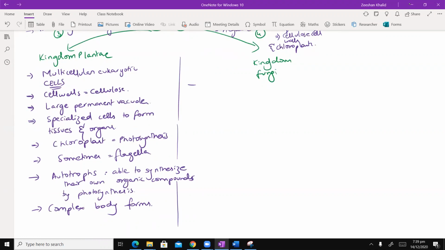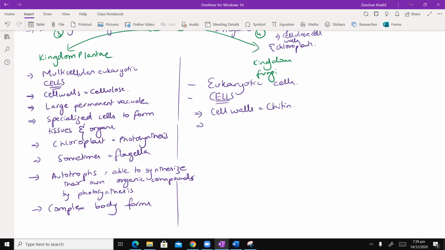So in terms of fungi, we need to know all of them are of course eukaryotic cells. They have eukaryotic cells. But again, talking at cellular level, number one, their cell walls don't have cellulose, but their cell walls have something known as chitin, whatever you want to call it.